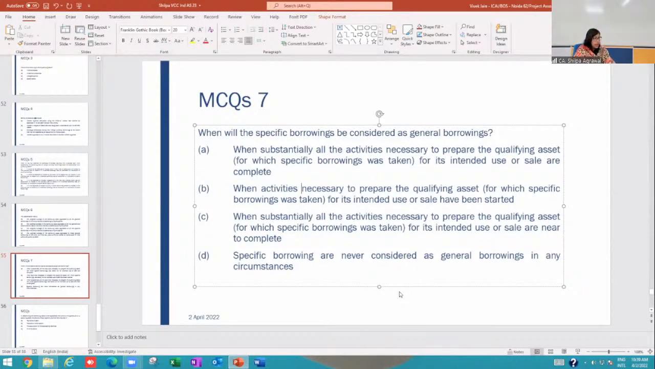7A. Okay, good, Priya. What happened, everybody? Please be participative. Good, Priya. It will be 7A. When activities have been completed, not started.